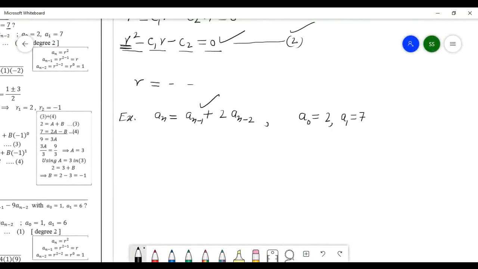See, how to define degree? This is the recurrence relation, a_n equals this. What is the last number here? Problem? Okay, leave it. I will explain again.